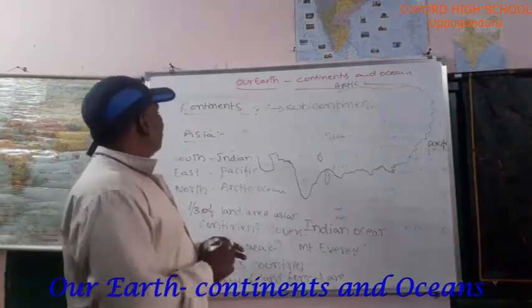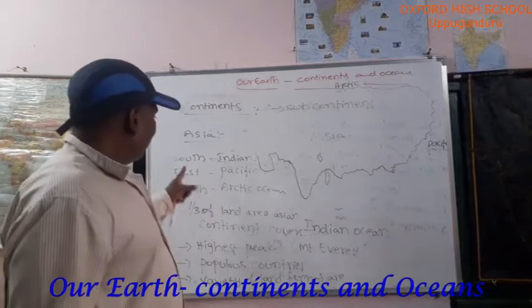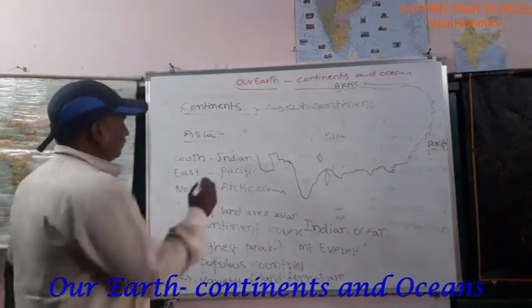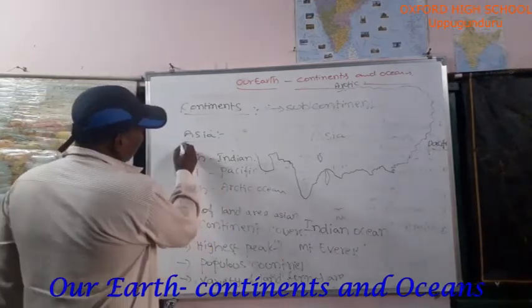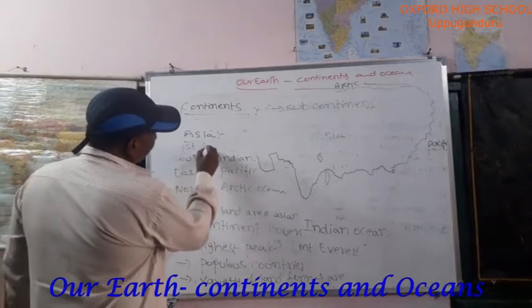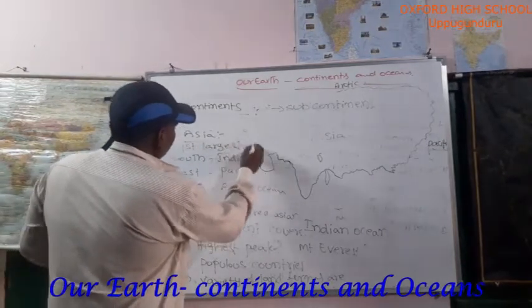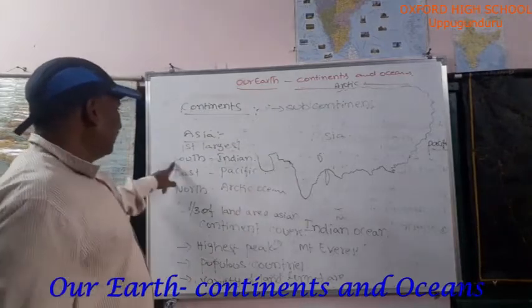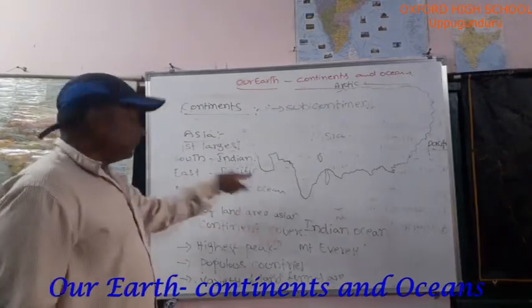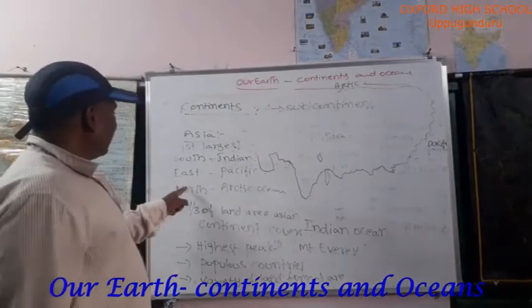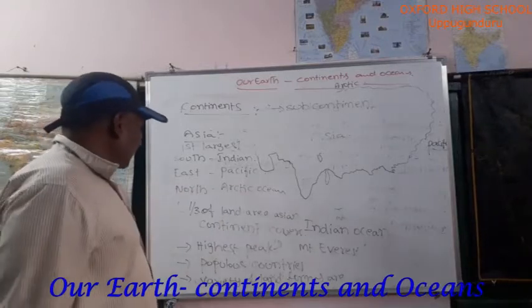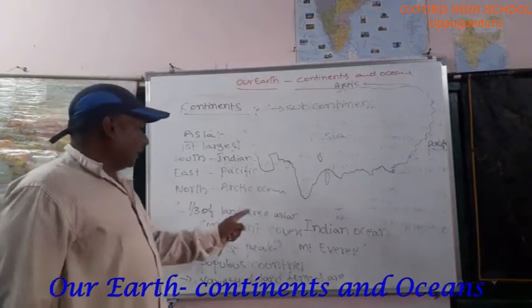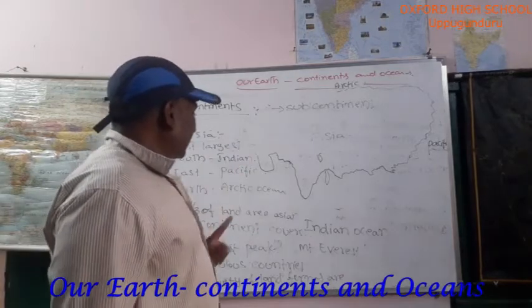This is all about the Asian continent. This is the largest continent. The first largest continent in the world is Asia. The boundaries I've written here: south, Indian Ocean; east, Pacific Ocean; north, Arctic Ocean. One third of the land area is covered by the Asian continent.